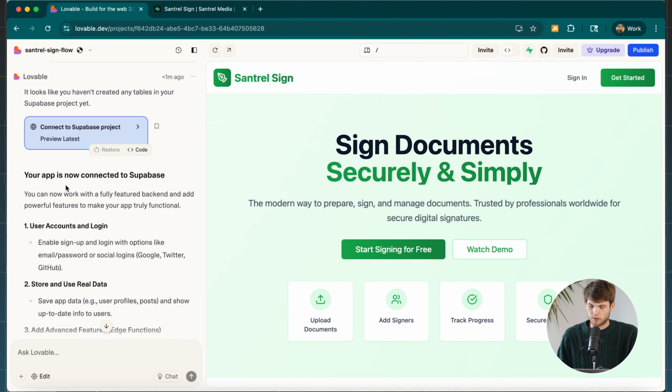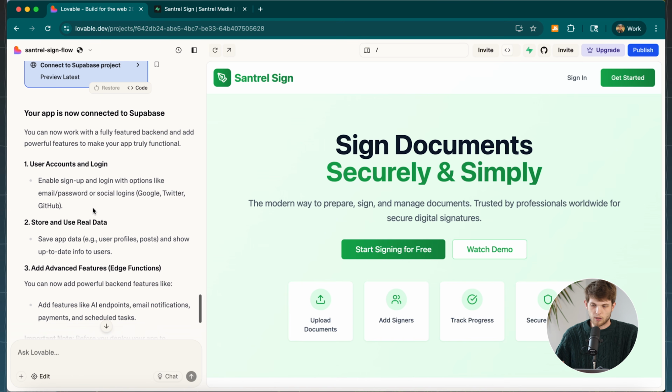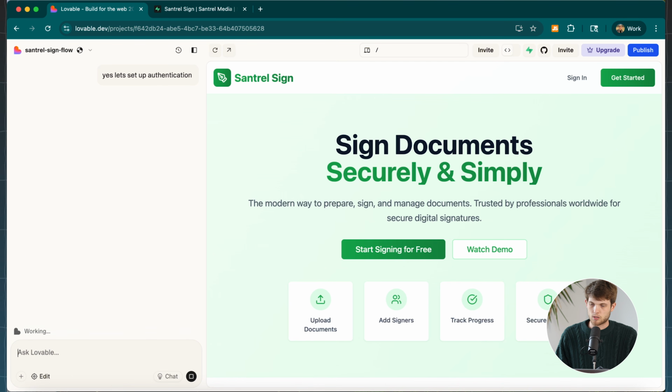All right, so Lovable knows that we have connected to Supabase and it's going to offer up some things that it can start working on. So creating the ability to have those user accounts and log in. Yes, I want to do that. And I'm just saying, yes, let's set up authentication. So it's going to go ahead and get working on that while I go and, I don't know, just sit around and wait for about a minute and do nothing.